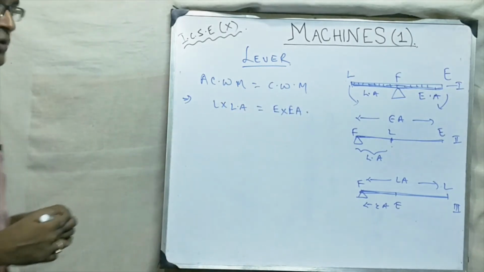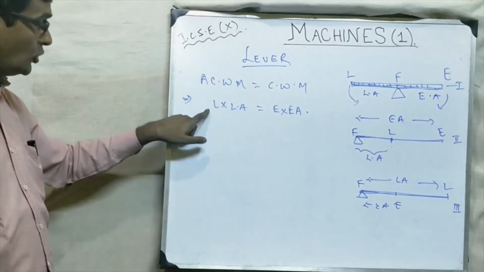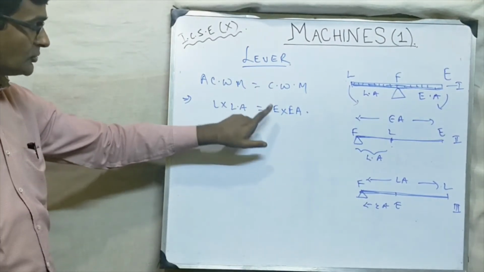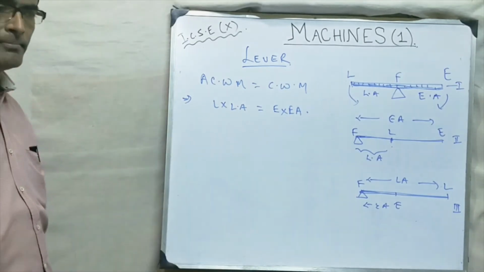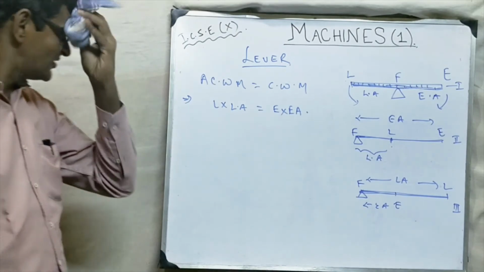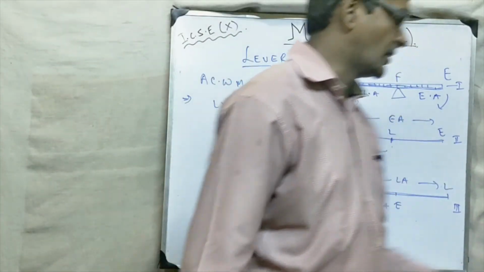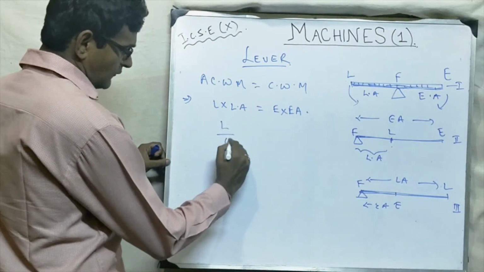Okay. So what is the case? Anti-clockwise moment means load into load arm is equal to clockwise moment, effort into effort arm. So in the case of a simple machine, load into load arm is equal to effort into effort arm. Okay, students? So from here, what will be the formula of load by effort?